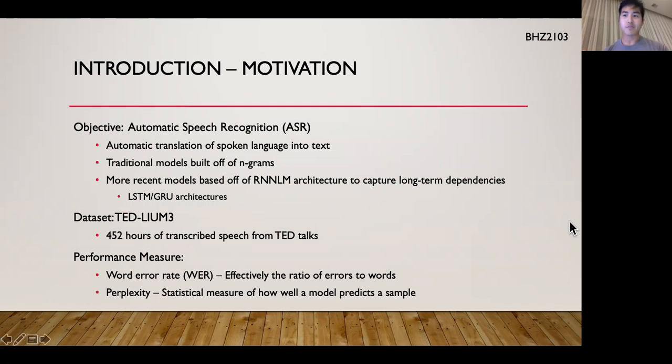Okay, so to discuss this project a little bit, basically the main motivation of the project and of these types of models is automatic speech recognition, ASR for short. What this entails is basically automatic translation from spoken language, like what I'm doing now, into text, right? So effectively like the automated captioning that you see perhaps if you're a CVN student, or on your iPhone like Siri, or even, for example, what Alexa has to do, right?